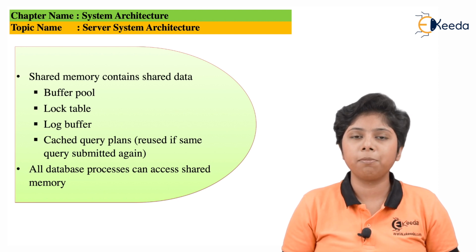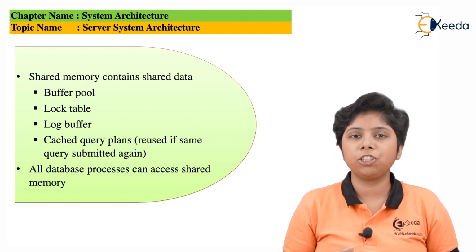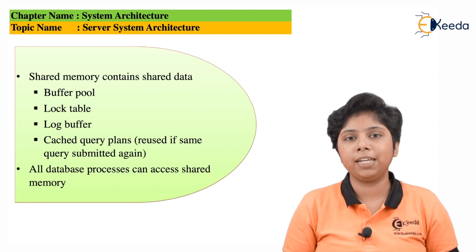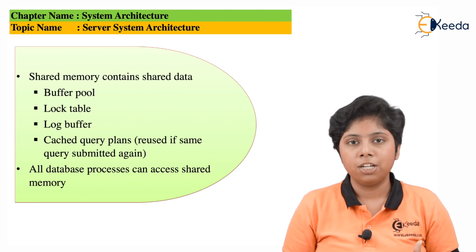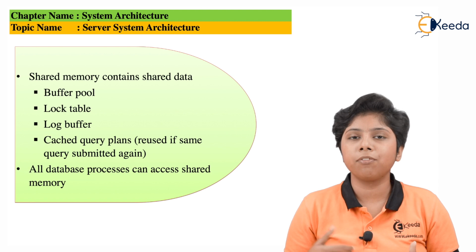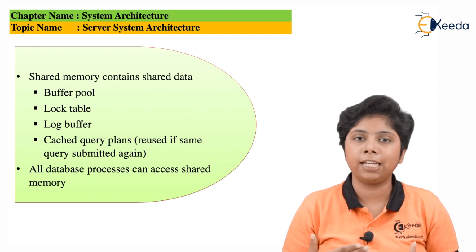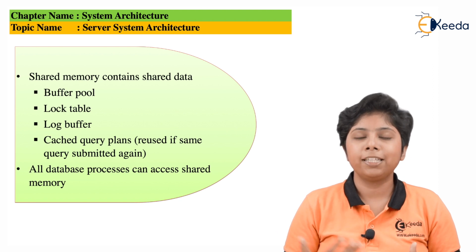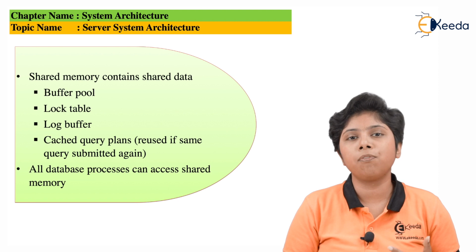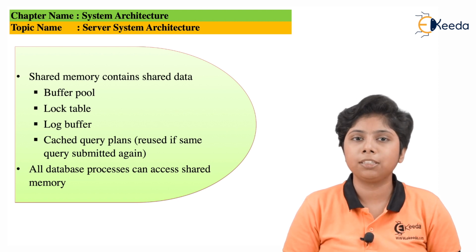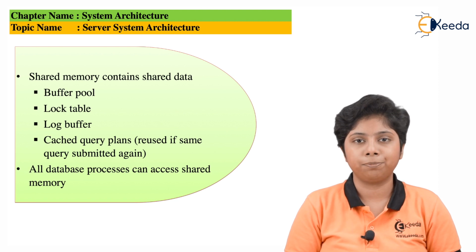And the last type of shared memory is the query plan cache. This type of cache or buffer takes care of queries that have already been served but still remain in the buffer, so they remain in the buffer for some future use. Say one query is being issued again and again from a particular client. Then we must store it in the query plan cache so that we can serve the query faster than if it is fetched again from the client side later.